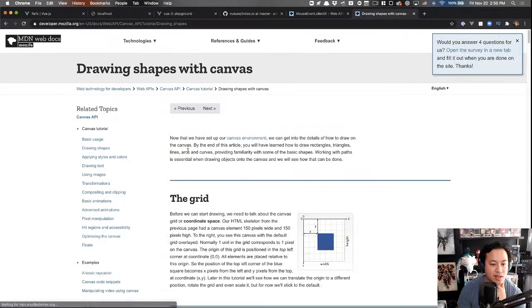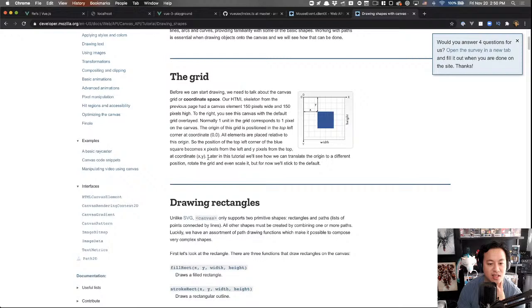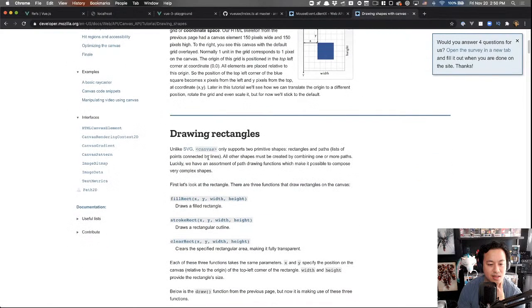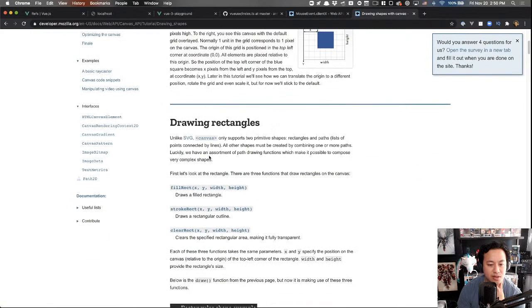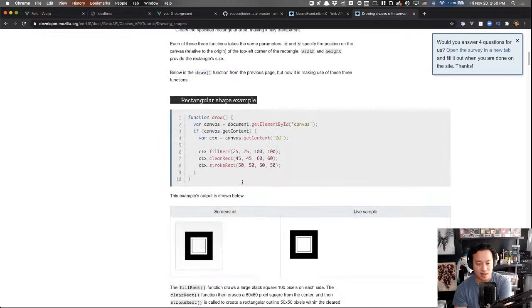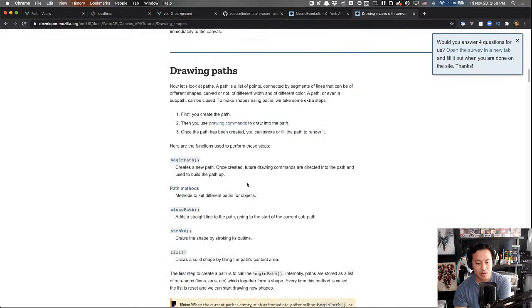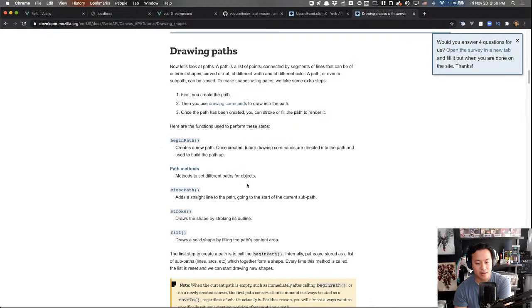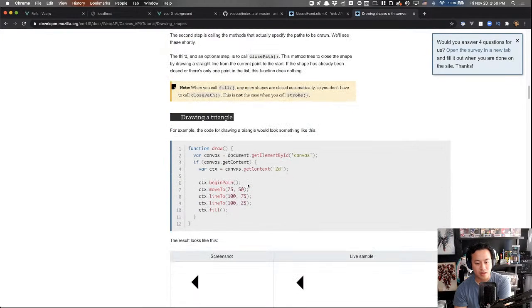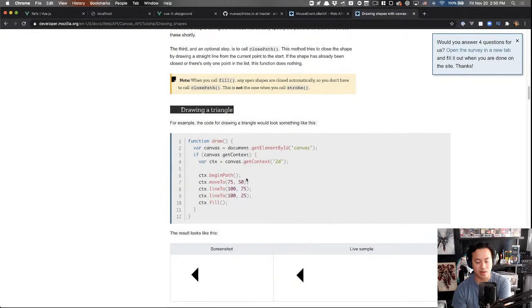Oh man, this might actually be fairly complicated. Stroke rect with x, y, width, height. Yeah, no, I need a line. Nope. I need to choose the path, drawing a triangle. Okay, this is what I remember now. This is the draw path I remember, and then you can fill it.